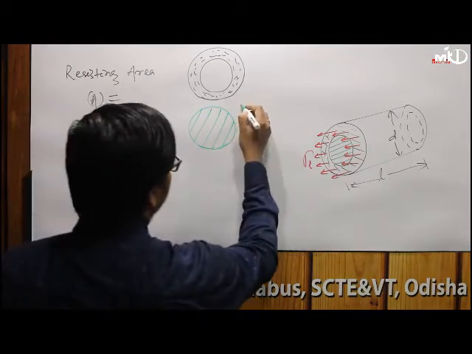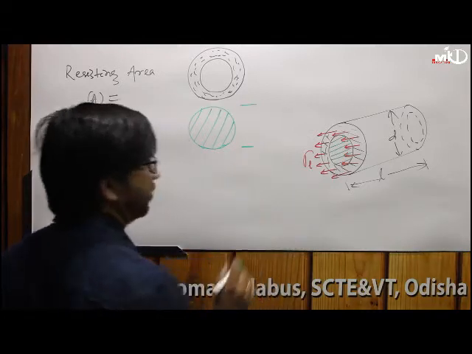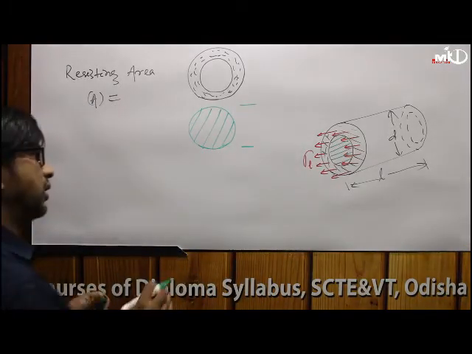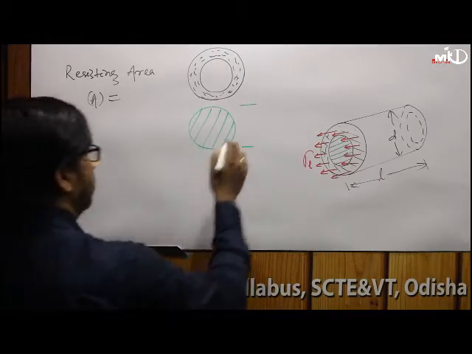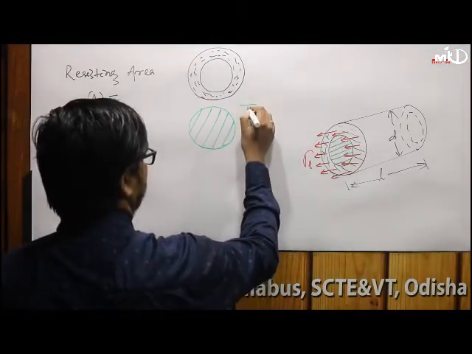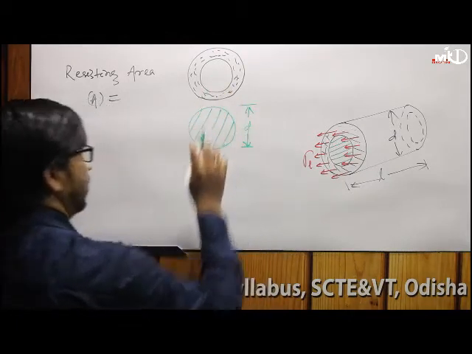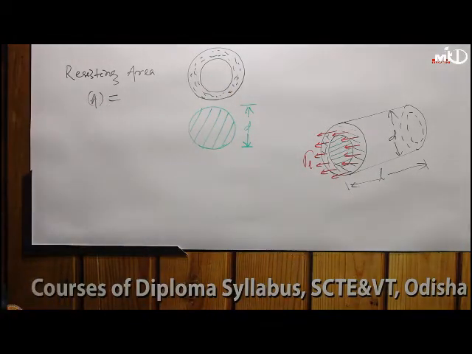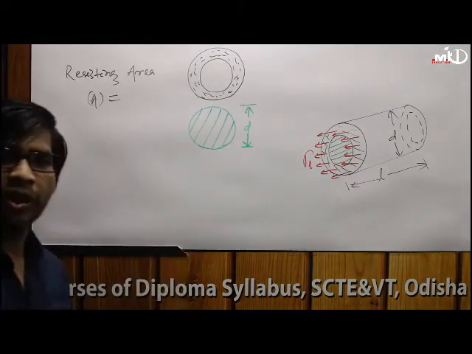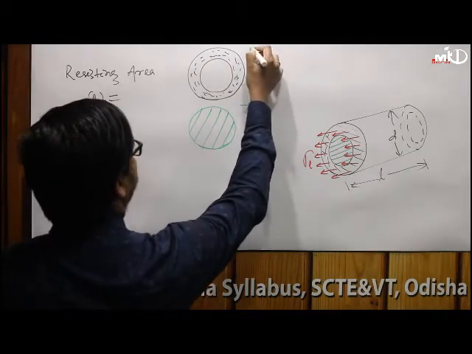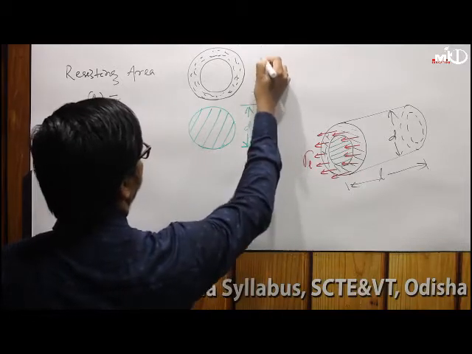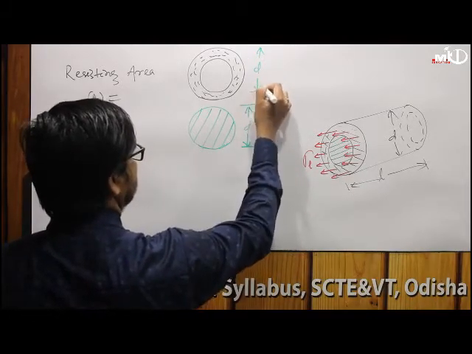So for the diameter, we take the effective diameter, not the external or internal diameter. That's why it is called D. Since the shell thickness is very less, as it is a thin shell, the external and internal diameters are nearly the same, so we take D as the mean diameter or the effective diameter of the shell.